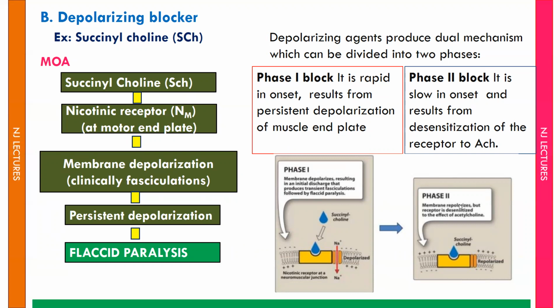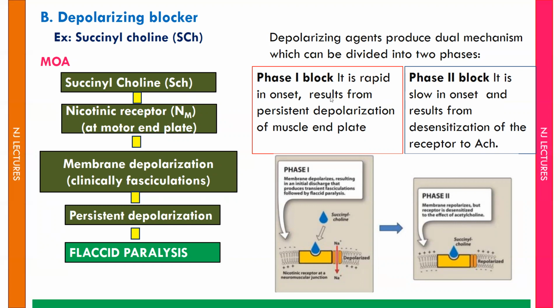Phase 2 is slow in onset. Due to continuous exposure to succinylcholine, the depolarization decreases and the membrane repolarizes. But here the receptors become desensitized, or insensitive, to acetylcholine. So the acetylcholine fails to restore the neuromuscular transmission. At this point, complete neuromuscular blockade is achieved. This is what happens in phase 2.